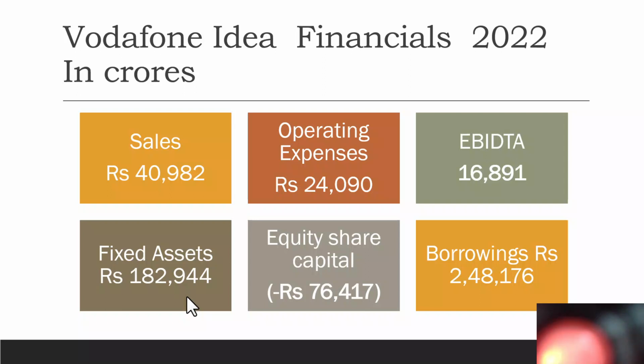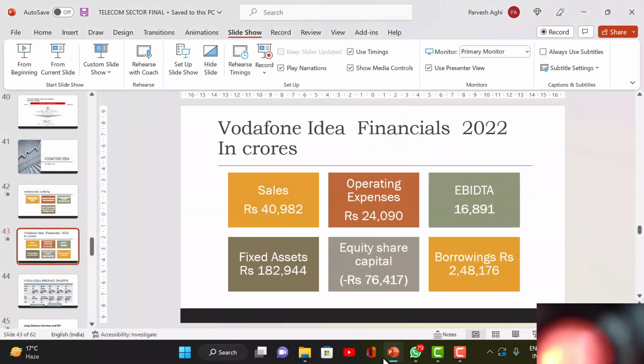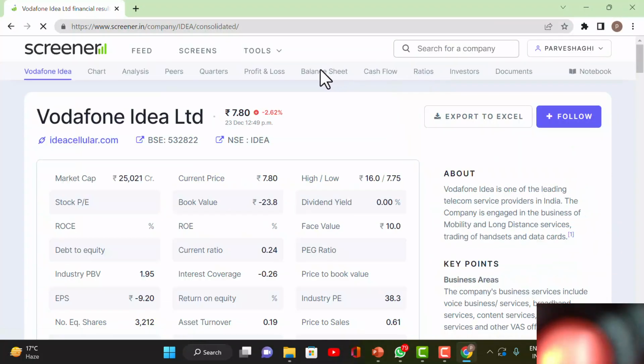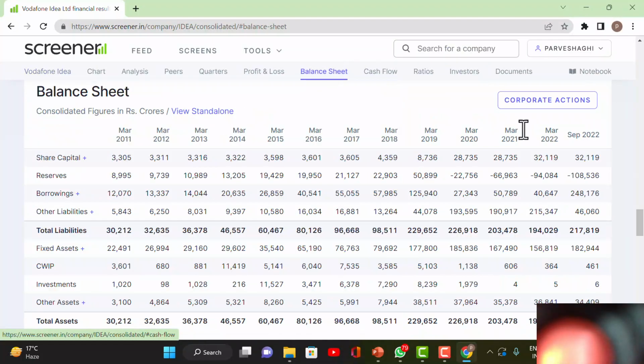Not equity shares. Equity share तो इसका 8 रुपए का चल रहा है market में. But okay, I'll just show you this. Just look at it. Go and open your Google, open screener. Fine. So this is there. Go to balance sheet. Look at their share capital, 32,000 crores and reserves are negative 1,08,000.